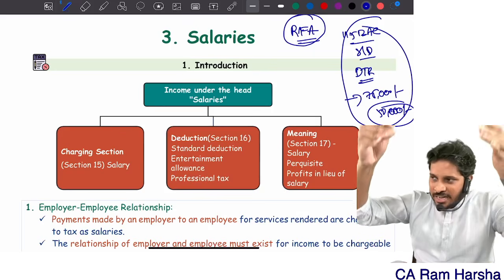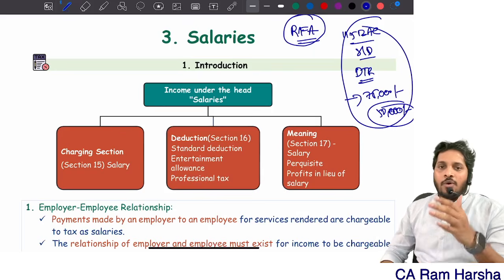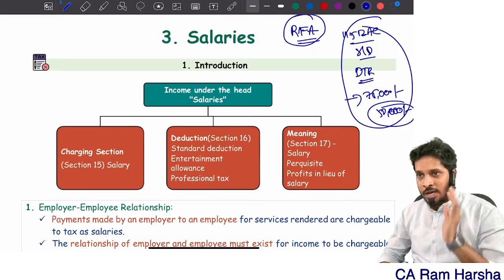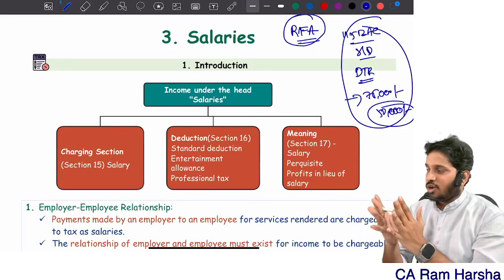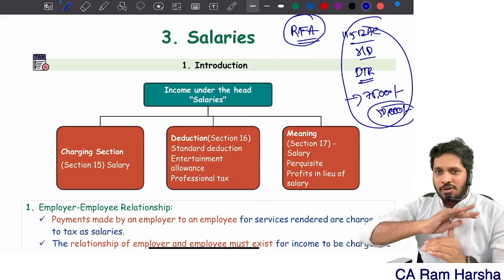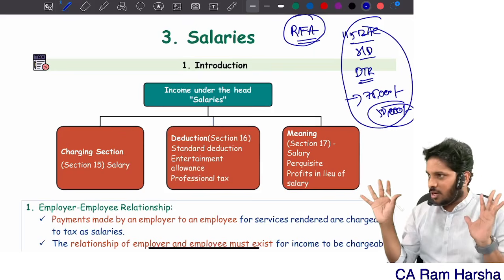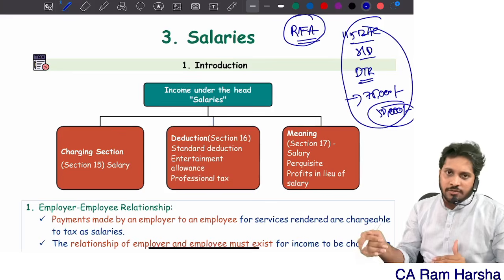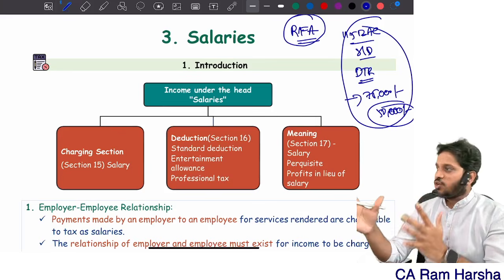First, let us revise the salaries in a particular order where I will avoid 99% of the confusion that you have. Remember, this is a revision class. This is not a regular class. Getting it? But I will give you 99%. Entire vagueness will be removed. Those who have done a preparation of salaries already, you watch this revision, you get complete clarity on the salary.